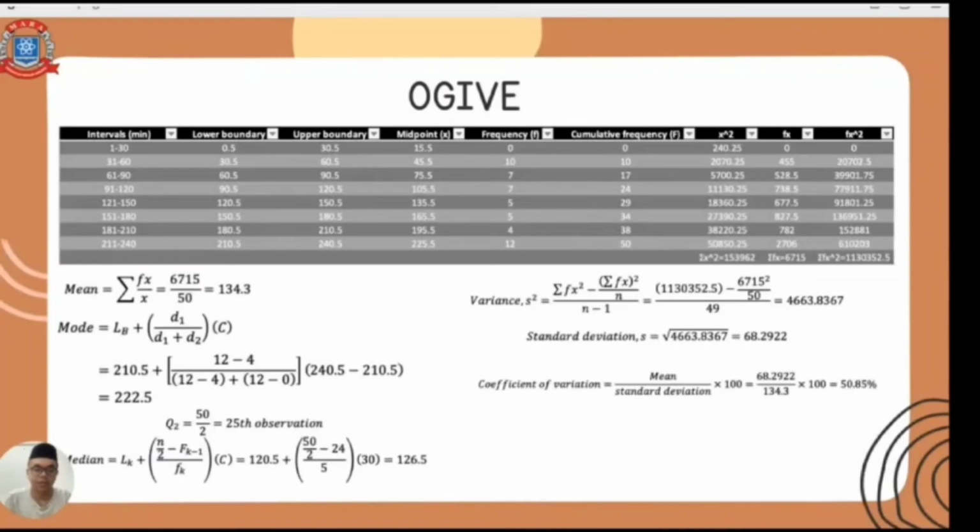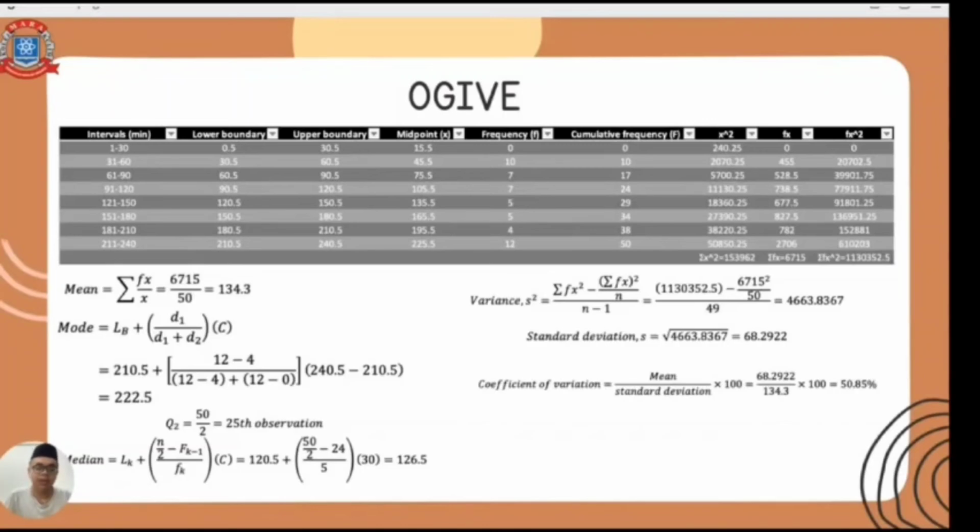In this case, for example, we can obtain the upper boundary of the second interval by adding 61 and 60 and then dividing by 2, which gives 60.5.